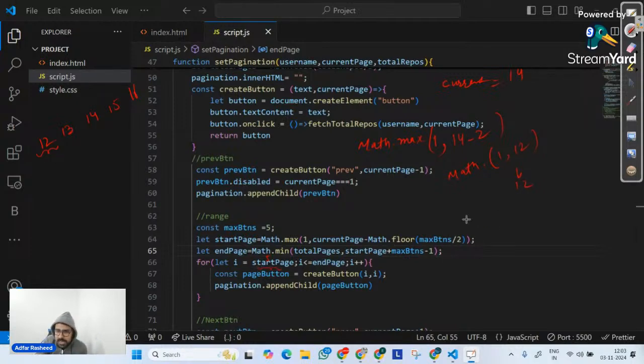What is the end page? End page becomes math.min of total pages, which is 16, comma start page 12 plus maximum buttons 5 minus 1. So 12 plus 5 is 17, minus 1 is 16. In this case, it's going to return 16, and we can clearly see it's 16.